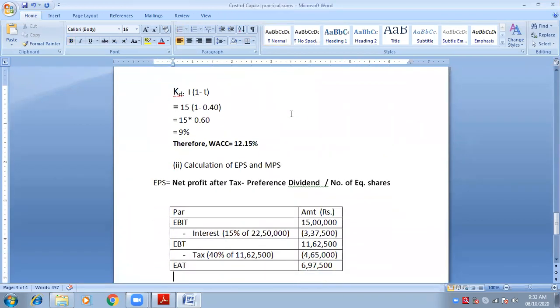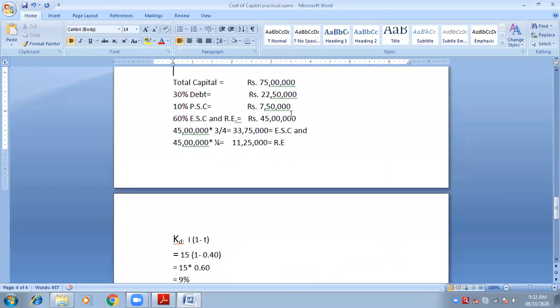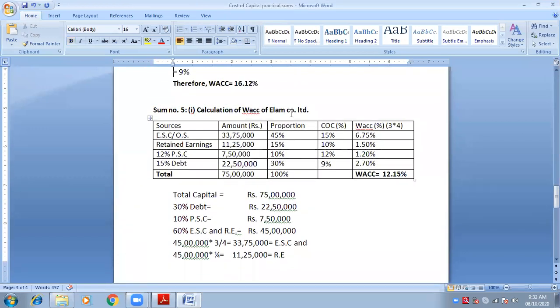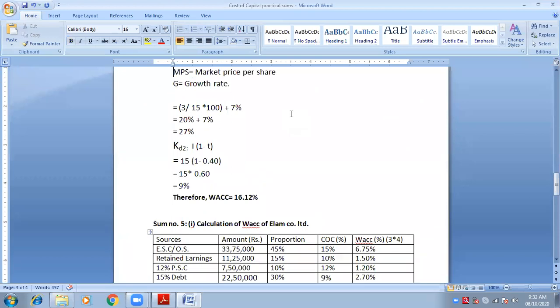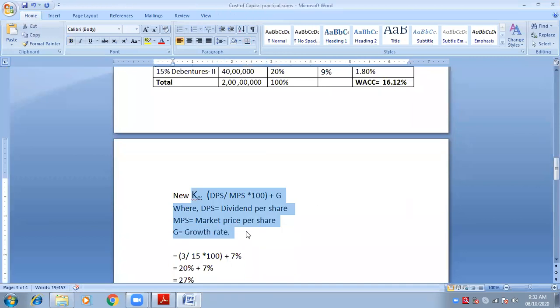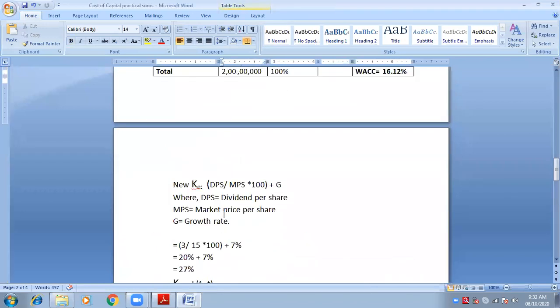DPS upon MPS into 100. Very good, DPS divided by MPS into 100, plus G. Very good. So this is the formula. I will copy it down and then I will change the figures.